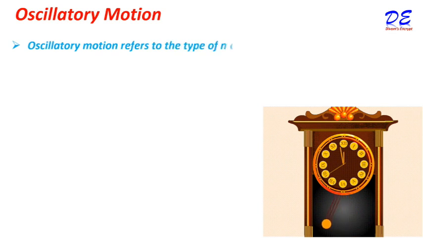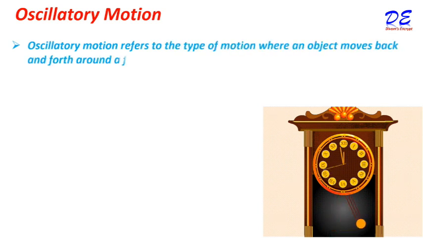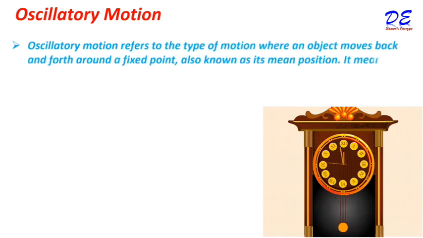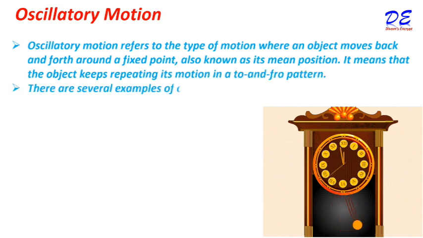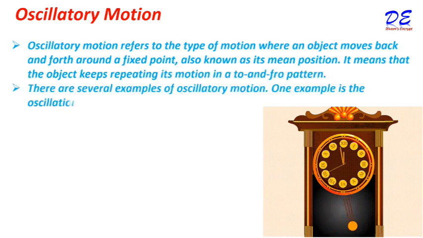Oscillatory motion. Oscillatory motion refers to the type of motion where an object moves back and forth around a fixed point. It's also known as its mean position. It means that the object keeps repeating its motion in a to and fro pattern.